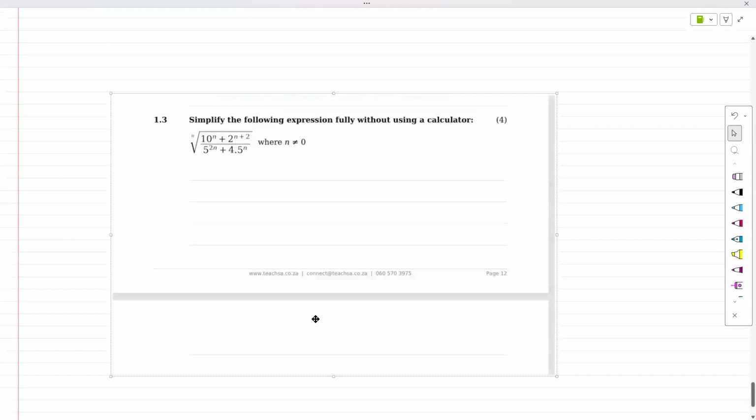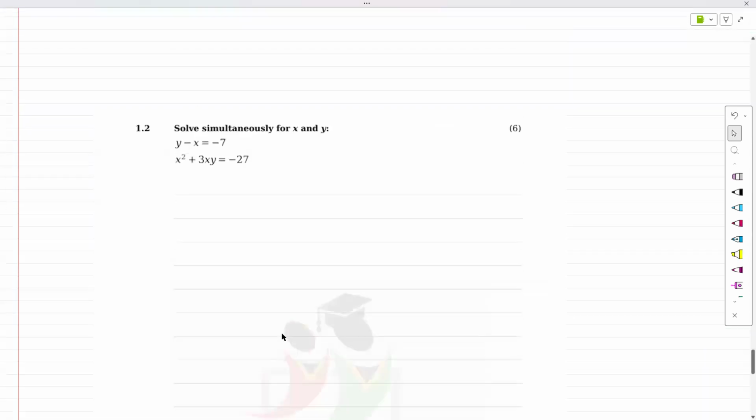The next question generally is simultaneous. Quite simple. Equation 1, equation 2. So, let's make equation 3: y equals minus 7 plus x. That's equation 3. Guys, because you used equation 1 for equation 3, you're going to sub 3 into 2. And then let's solve this.